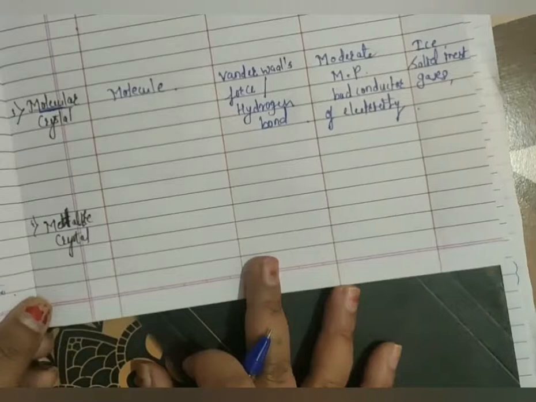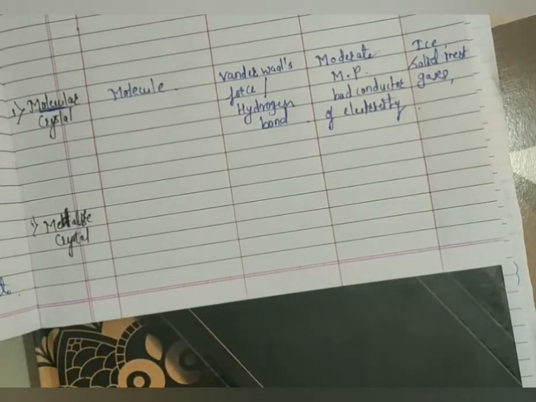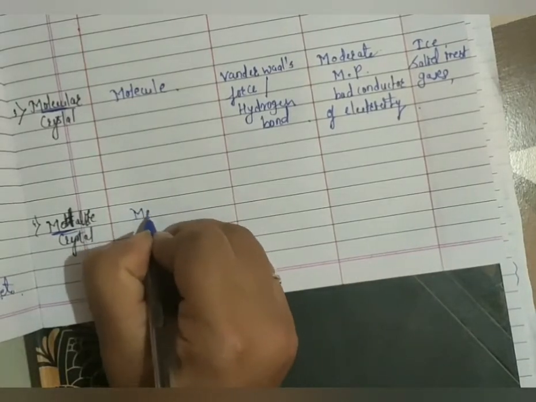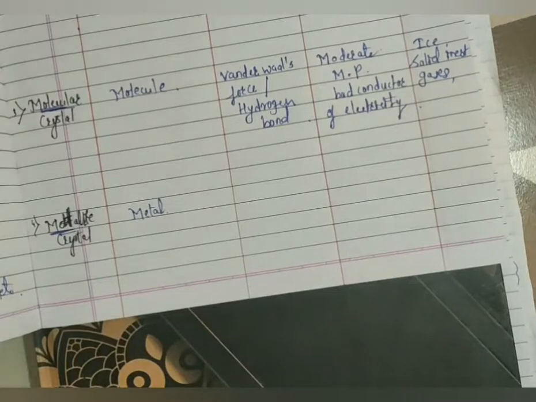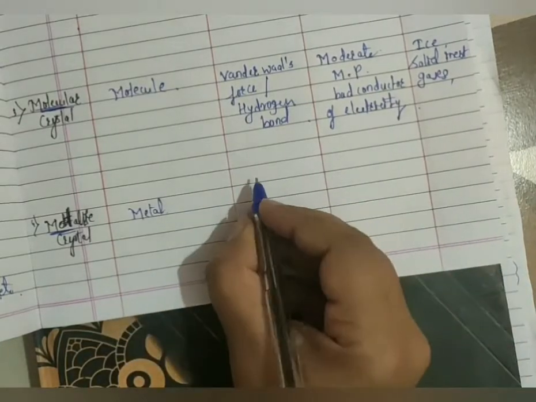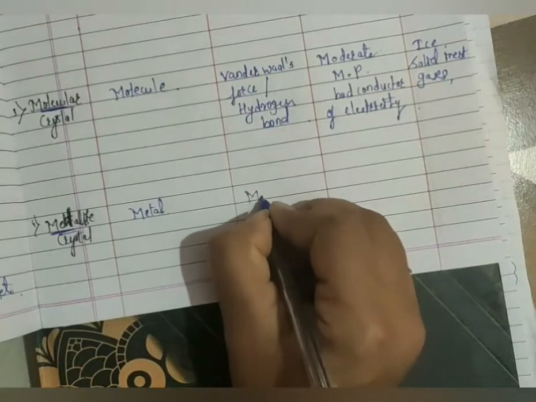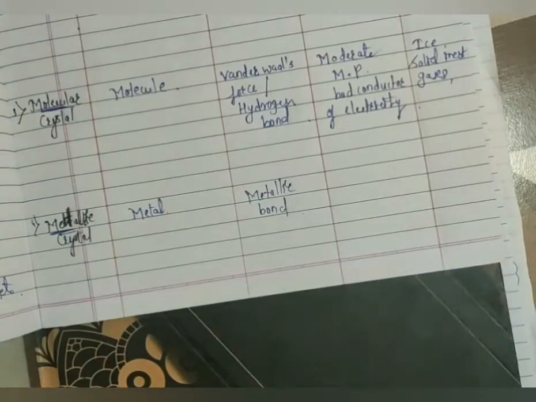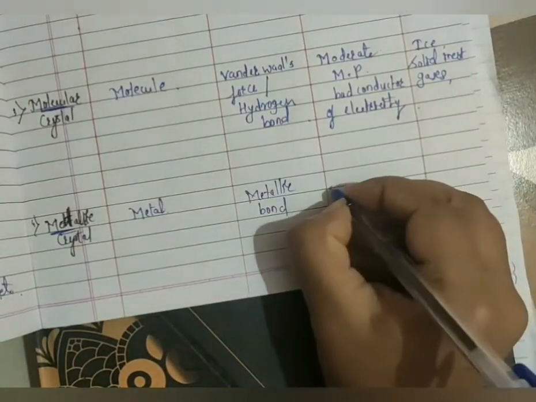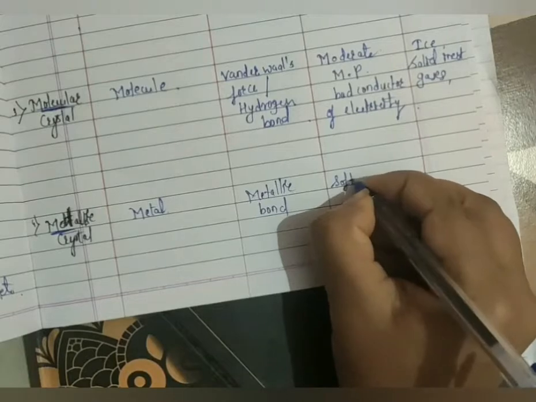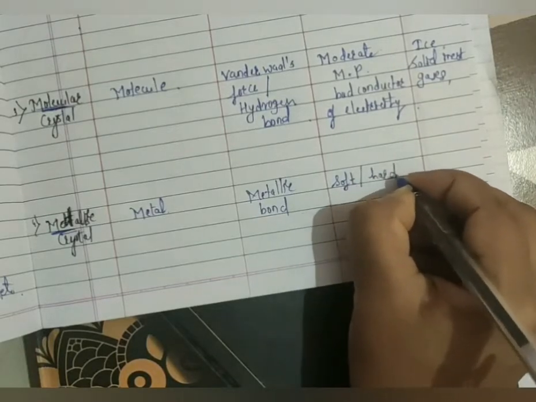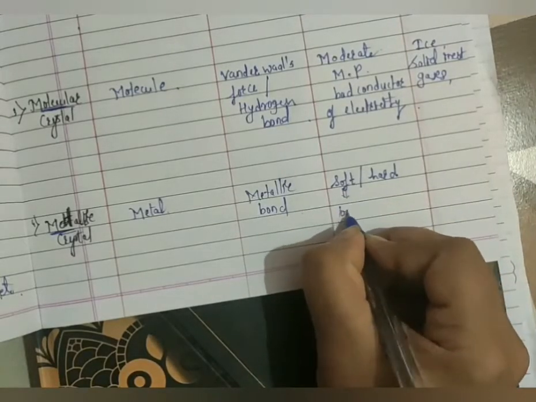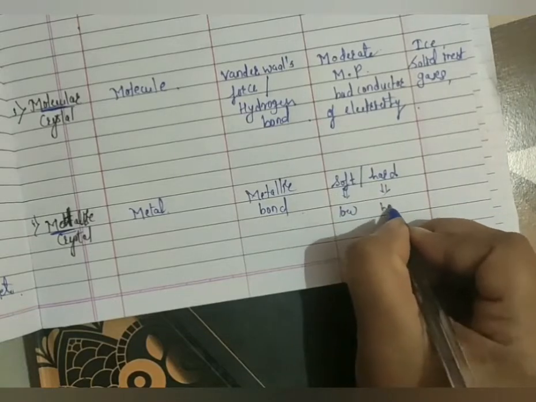Next we'll discuss the metallic crystal. Here also the name itself tells which type of element will be present: metal, which occupies the lattice point. The type of bond present here is the metallic bond, present in between these atoms. They are soft in nature, or sometimes they may be hard. If they are soft in nature, then the melting point will be low. If they are hard in nature, the melting point will be high.